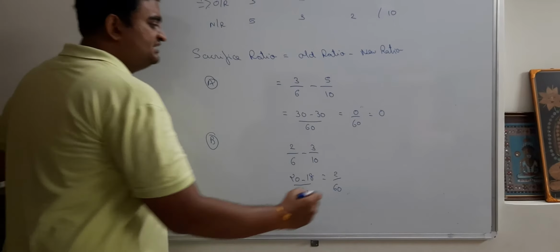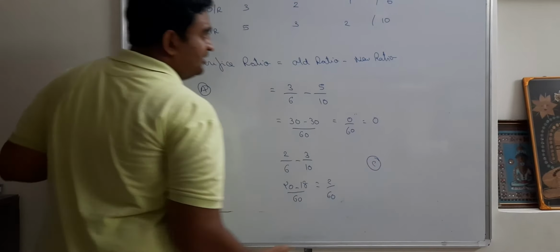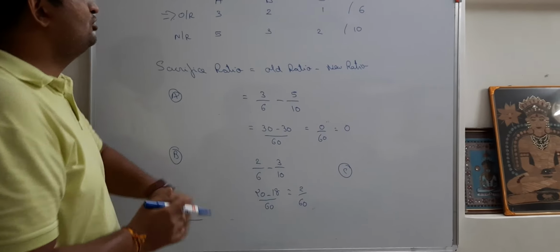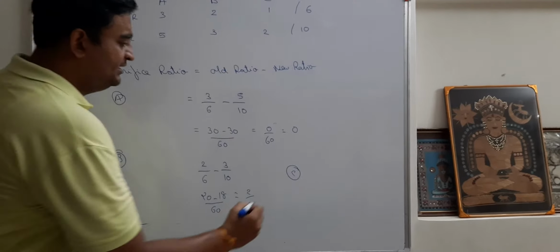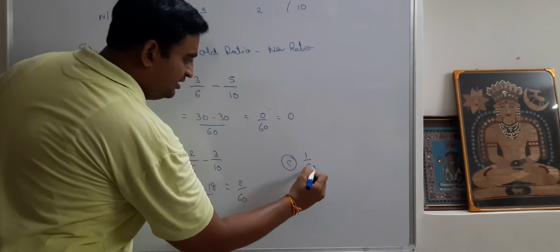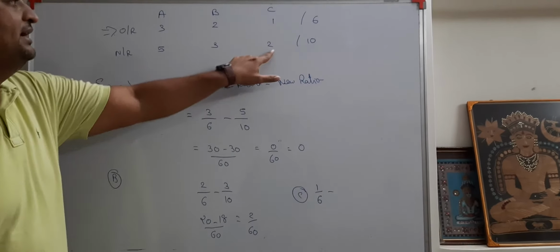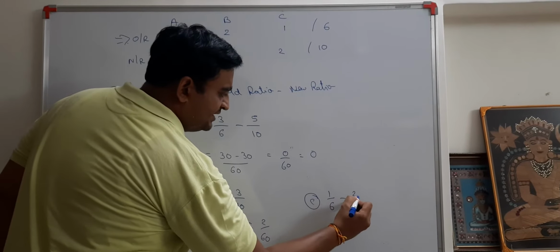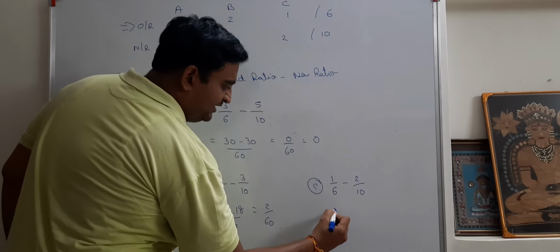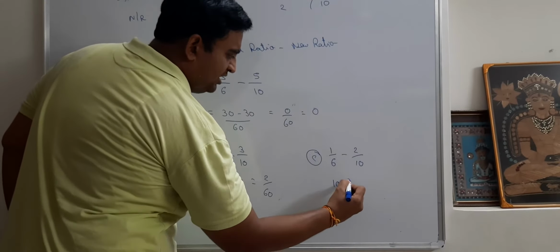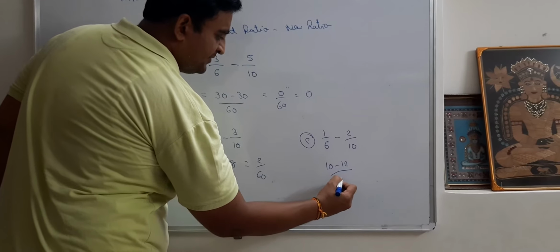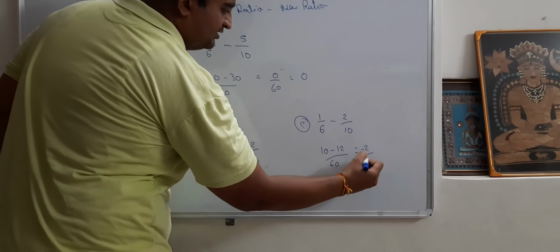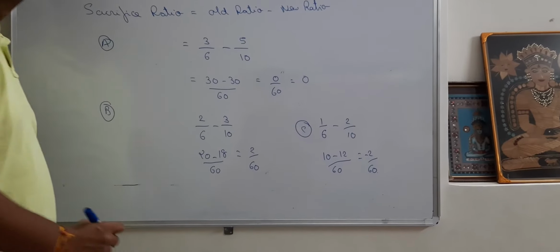Moving on to C. Now students, tell me what will be the old ratio of C? That will be 1/6 minus 2/10. As easy as that. Cross multiply. 10 1s are 10, 6 2s are 12, upon 60. So that comes to minus 2 upon 60. Is it clear?